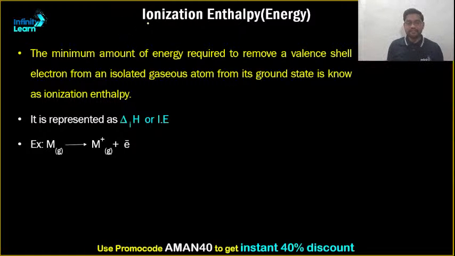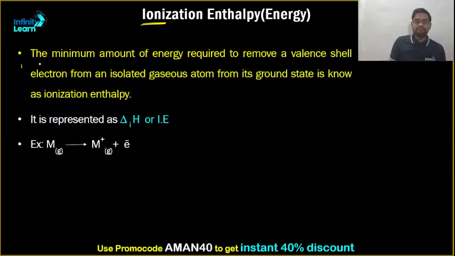Next, coming upon to ionization enthalpy. The word itself means what? Ionize. That means you have to ionize an atom. And how does ionization happen? When you have to remove the electron completely from the atom, right? So it is the amount of energy supplied to an atom so that we can easily remove that valence shell electron.